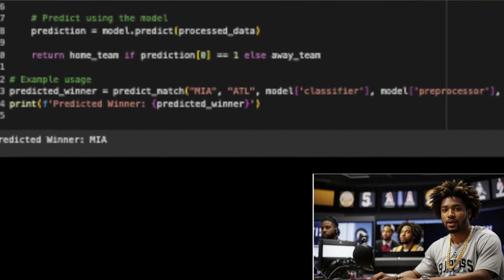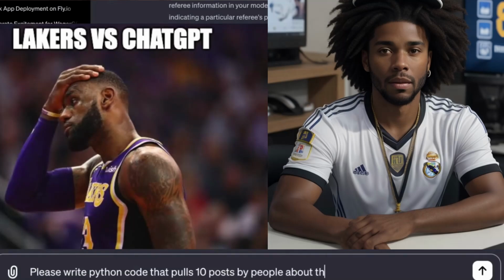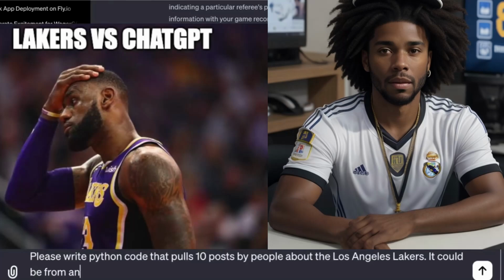Python code that pulls 10 posts by people about the Los Angeles Lakers. It could be from any social media site. Just make sure you don't need to authenticate, and it's free. Print out the 10 posts. It's more than likely going to use Reddit, and the reason it's using Reddit is because X's API is too expensive.